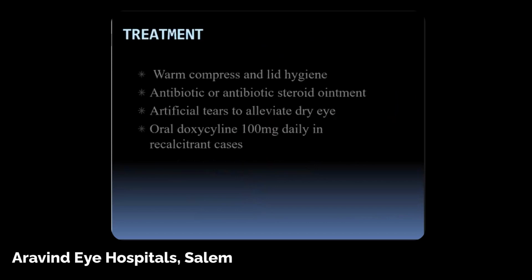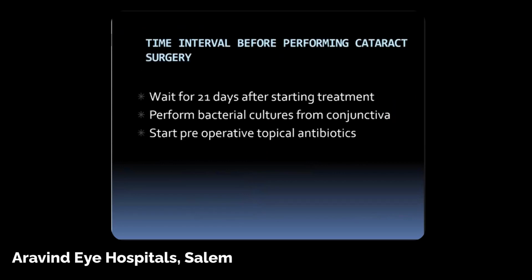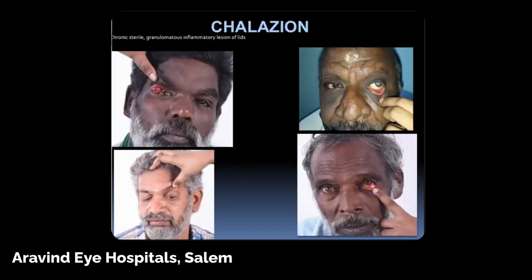We have to first treat these patients with warm compress and lid hygiene, antibiotic or antibiotic-steroid ointment, artificial tears to alleviate the dry eye, and oral doxycycline can be given in recalcitrant cases. When would you perform a cataract surgery, or what is the time interval? You wait at least 3 weeks before starting the surgery, perform a bacterial culture from the conjunctiva and from the lid, and start pre-op topical antibiotics.